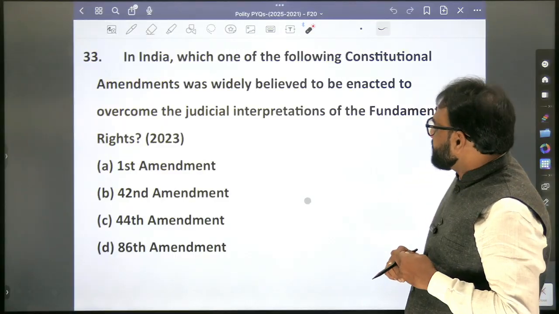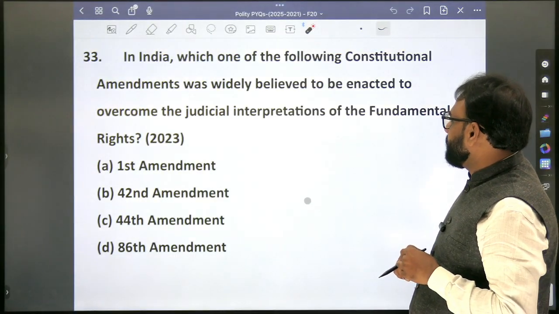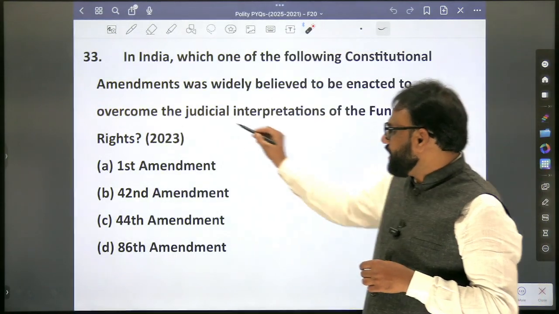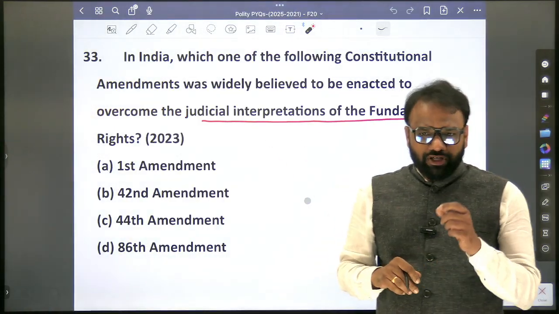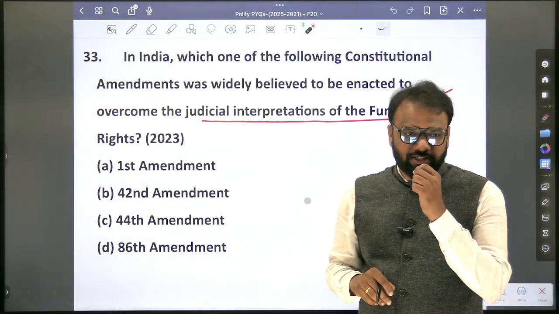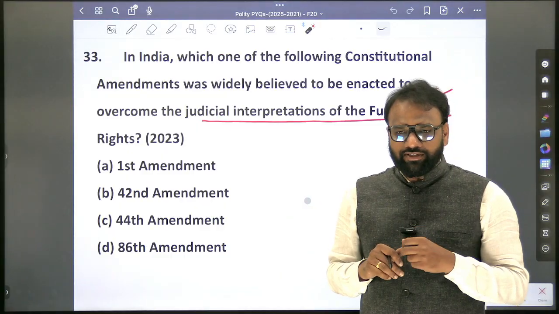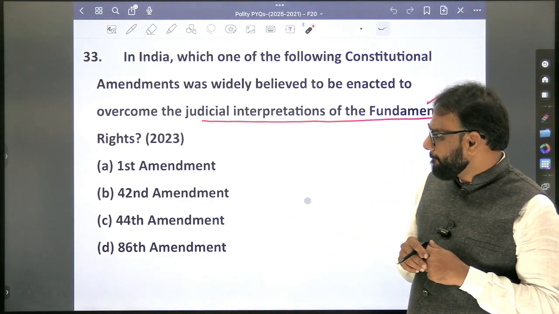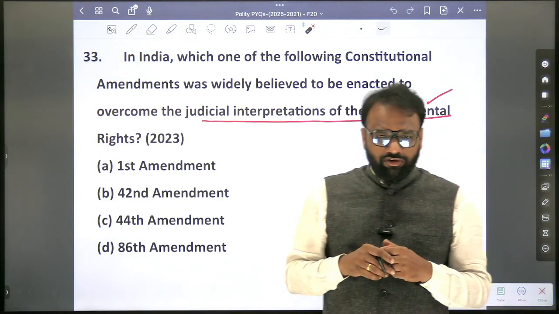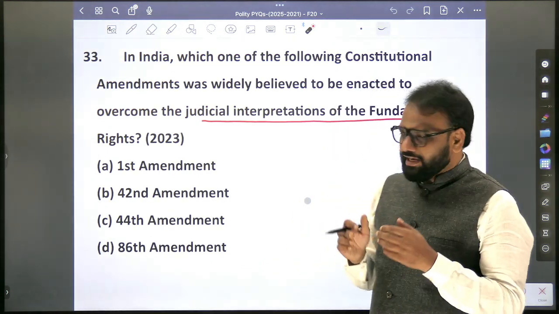In India, which of the following constitutional amendments was widely believed to have been enacted to overcome the judicial interpretations of the fundamental rights? Whether this question was cancelled or an answer was given, just cross-verify once. I think they have cancelled this question. If they have cancelled it, then we'll leave it.